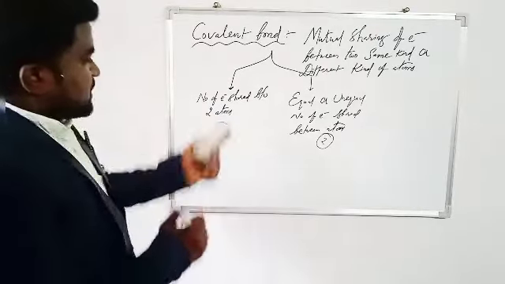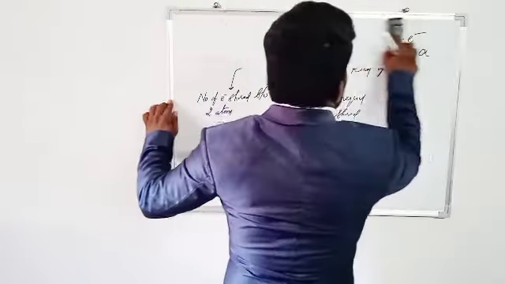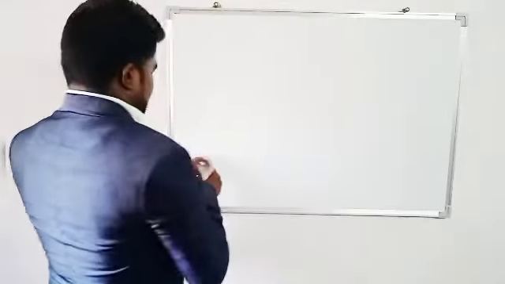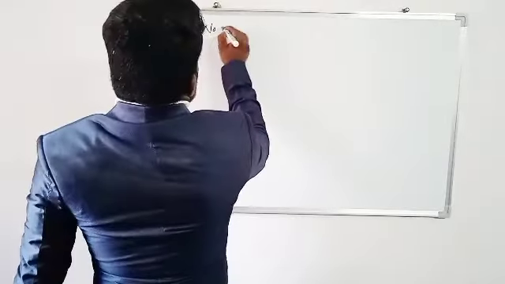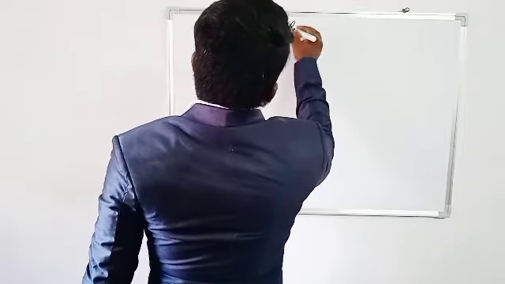Next, the first classification: number of electrons shared between two atoms.